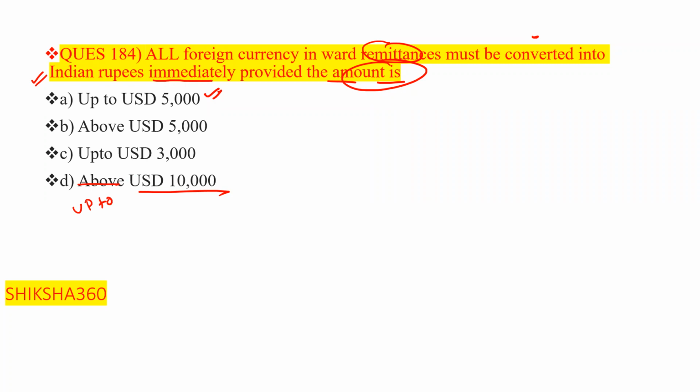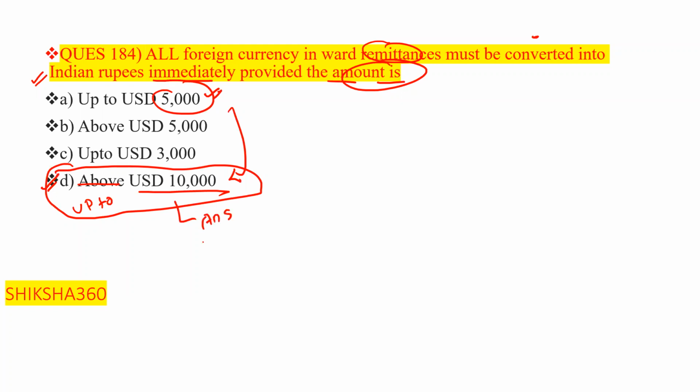Now let's discuss this question once again. All foreign currency inward remittances must be converted into Indian rupees immediately, provided the amount is option D, that is up to USD 10,000. Earlier this limit was 5,000, but now it is enhanced to 10,000. So option D is the answer.